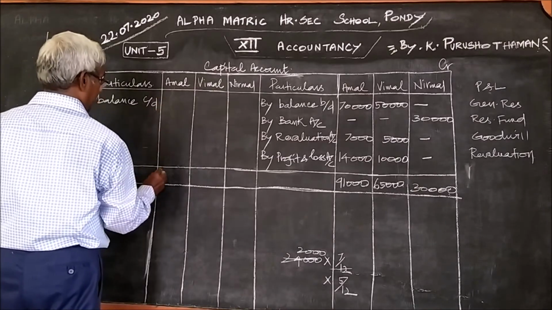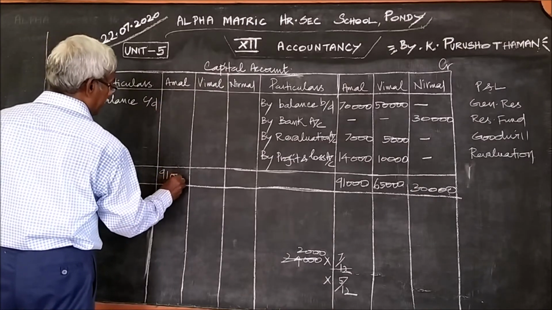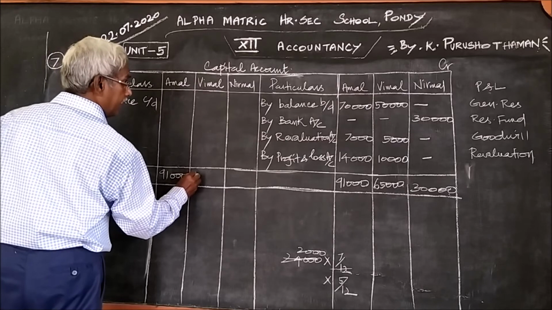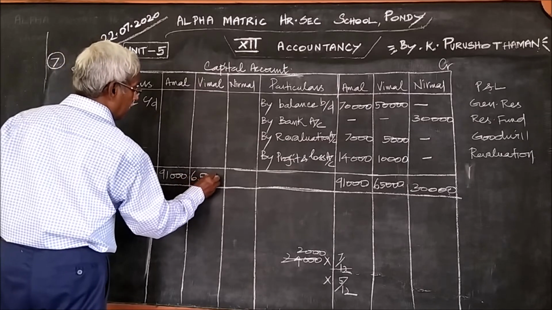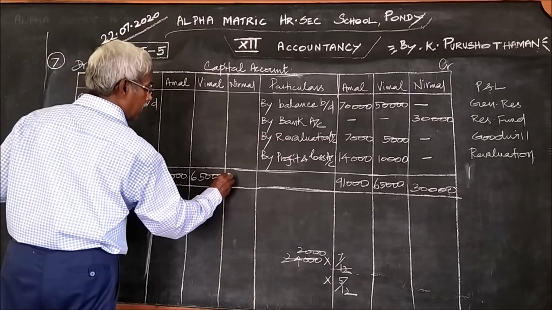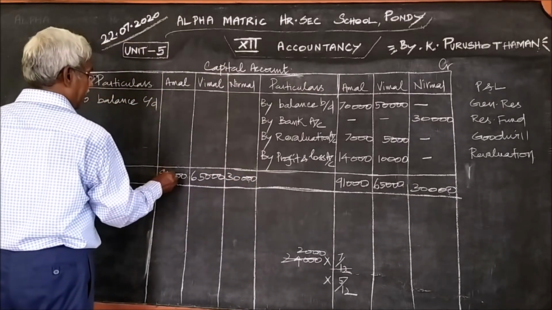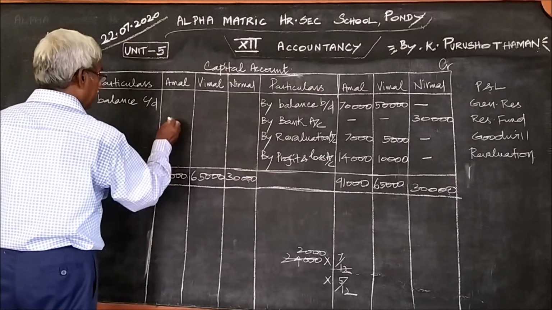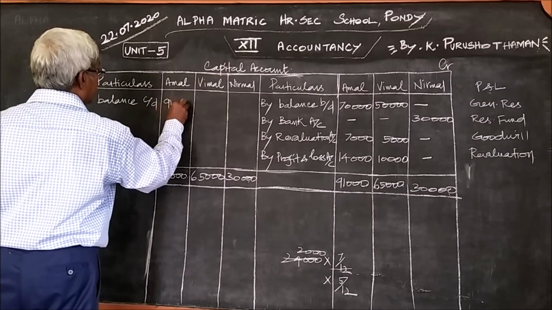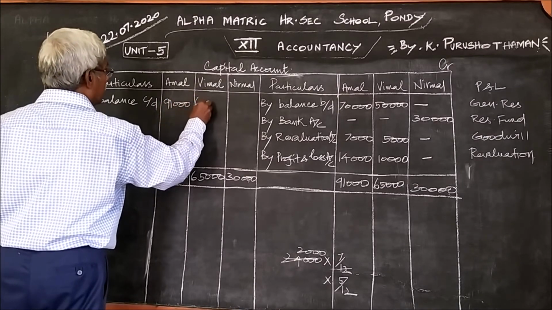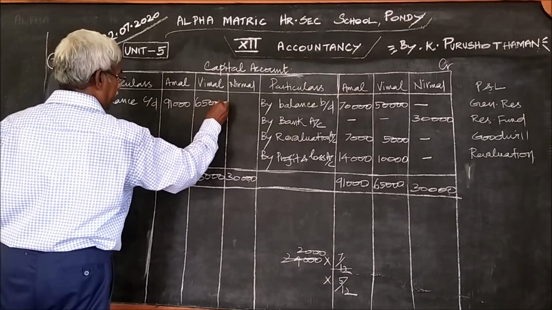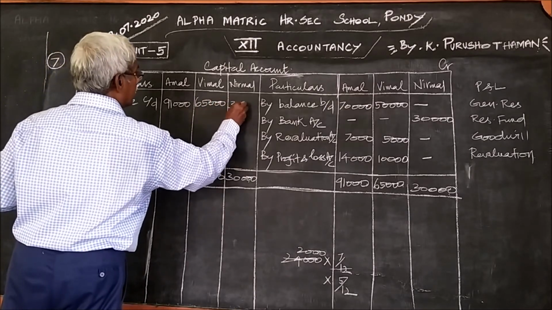The amount is the total, you should write as it is on the right hand side. Balance carried down, there is no other amount here, therefore you should write as it is: 91,000, 65,000, 30,000.